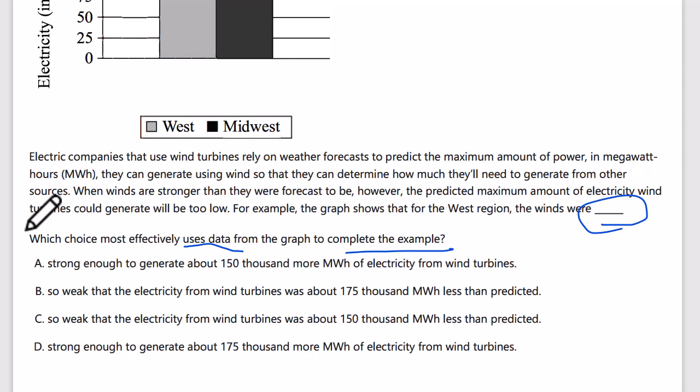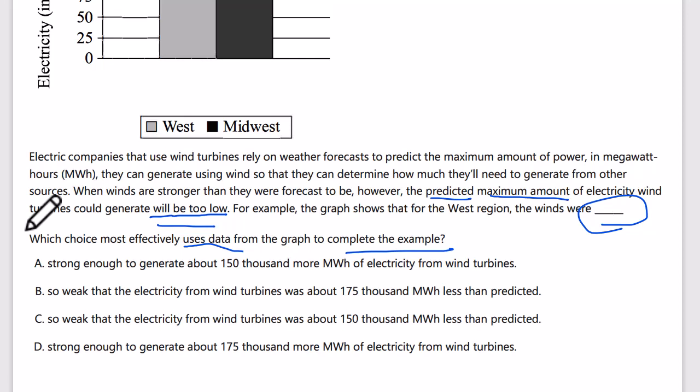Electric companies that use wind turbines rely on weather forecasts to predict the amount of power in megawatts that they can generate using wind, so they can determine how much they'll need to generate from other sources. When winds are stronger than they were forecast to be, however, the predicted maximum amount of electricity wind turbines could generate will be too low. So with strong winds you'd think it'd be higher energy, but their predicted maximum amount is too low, right? It comes in not as expected.